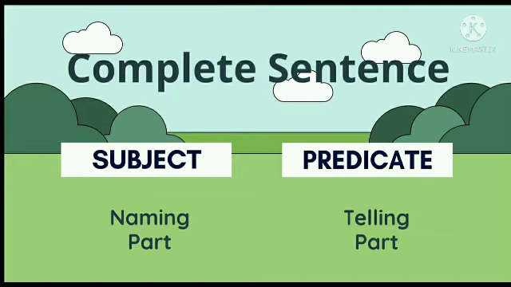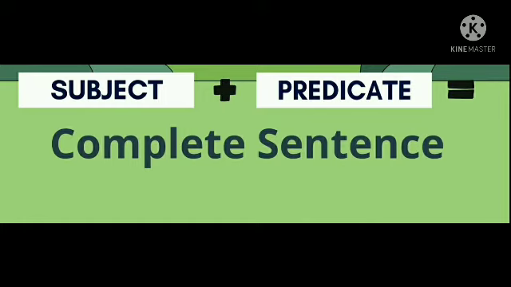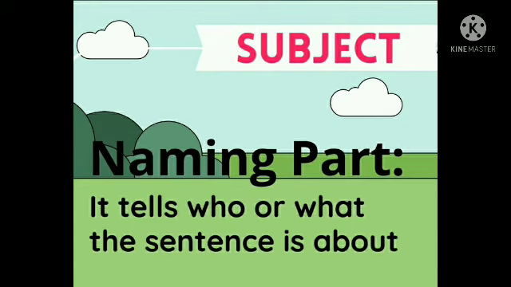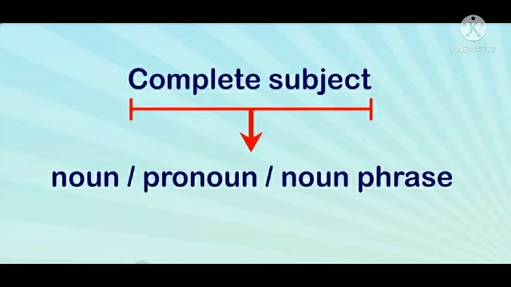Subject is a naming part and predicate is a telling part. Both subject and predicate together make a complete sentence. What is a subject? A subject is a naming part. It tells who or what the sentence is about. That means a subject is a noun. So students, a complete subject can be a noun, or it can be a pronoun or a noun phrase.